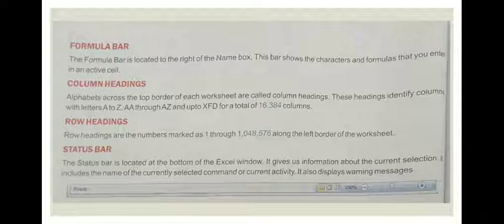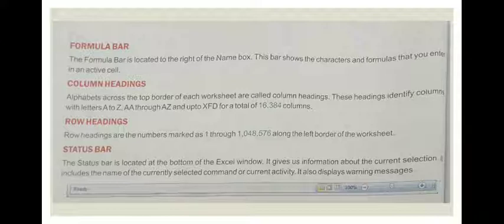Then next is row headings. Row headings are the numbers marked as 1 through 1048576 along the left border of the worksheet.